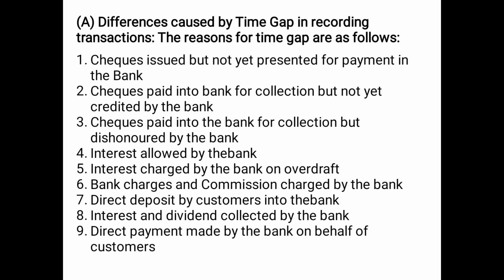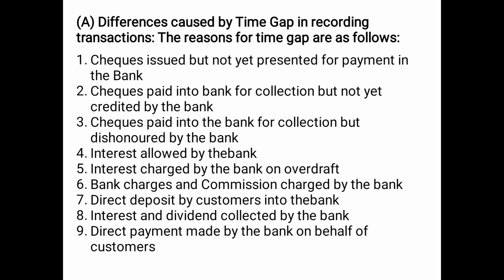The fourth point, interest allowed by the bank. Whenever we deposit money in our account, or whenever the balance is there in our account, banks give us some amount of interest on our deposit. The exact date of interest we do not know. It depends upon the bank, at the end of the month or mid of the month or the quarter or the yearly, whatever the conditions may be.